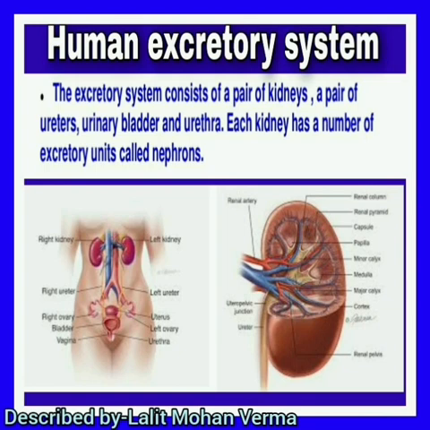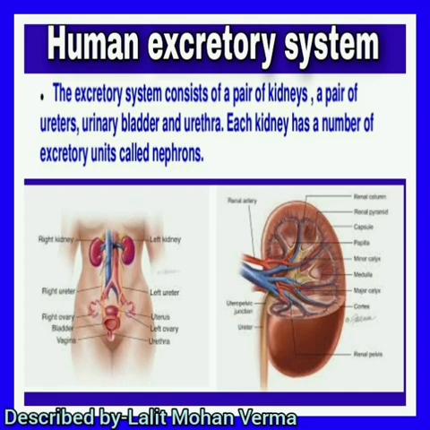Now the human excretory system. You can see on your screen, the excretory system of humans consists of a pair of kidneys, a pair of ureters. Ureters are long tubes that carry the urine from the kidney to the urinary bladder, and a single urinary bladder, that is a bag-like structure, stores the urine, and the urethra. Urethra is the exit of urine.